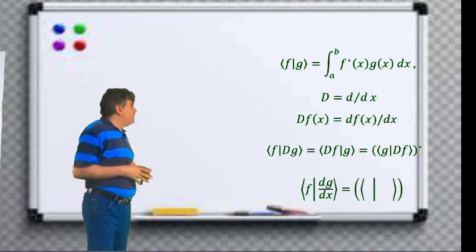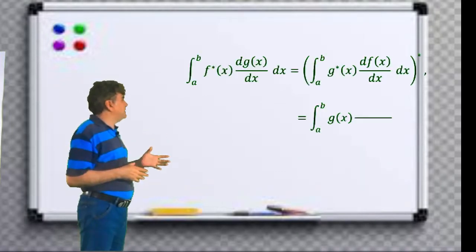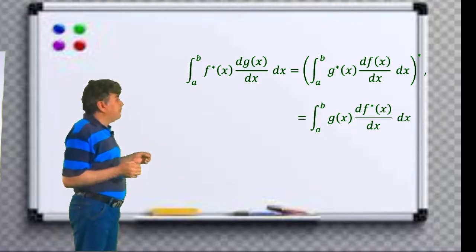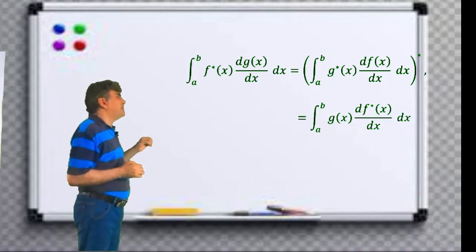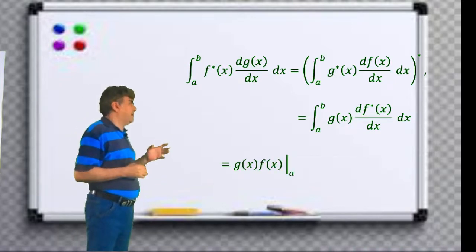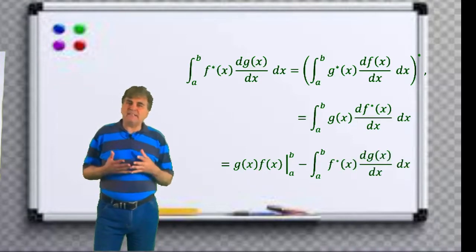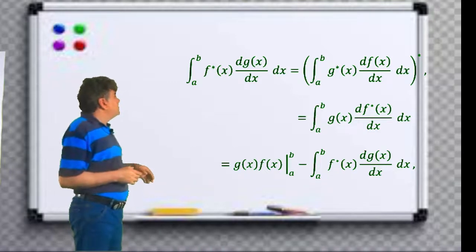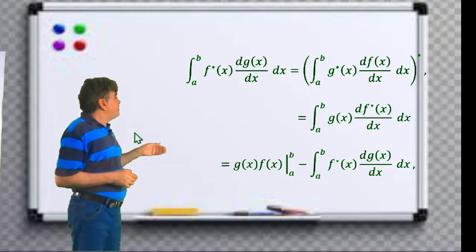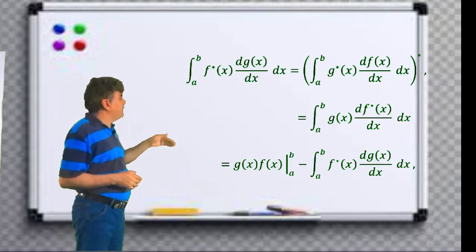Which in integral form can be expressed as the integral with respect to x of the complex conjugate of f of x times the derivative of g of x with respect to x, equal to the complex conjugate of the integral of the complex conjugate of g of x times the derivative of f of x with respect to x. If I expand the right side by the product rule of integration, I can split the right side into two components, where the first term is the product of the two functions with limits a to b, minus the integral from a to b of the complex conjugate of f of x times the derivative of g of x with respect to x.